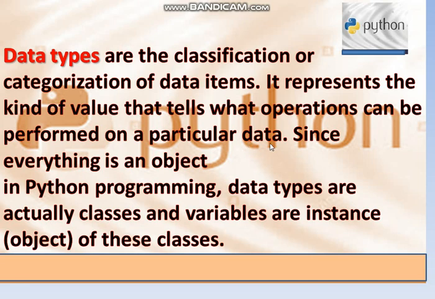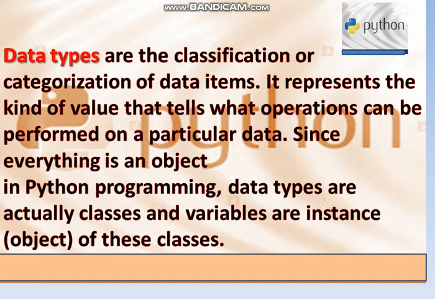Since everything is an object in Python programming, data types are actually classes and variables are instances of these classes. Data types are the kind of data that is to be stored in the variables which are used while writing a program. Python imagines the data type of a variable during the execution of the program by their syntax. For example, a string or character enclosed in a pair of single or double quotes represents a string value. Square brackets represent a list, tuples are enclosed in parentheses, and curly brackets for a dictionary.